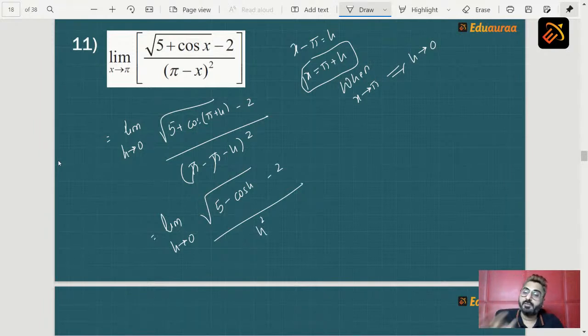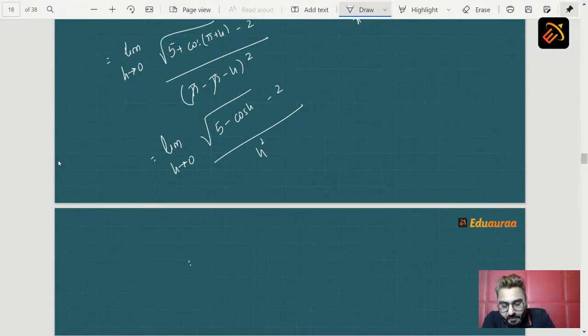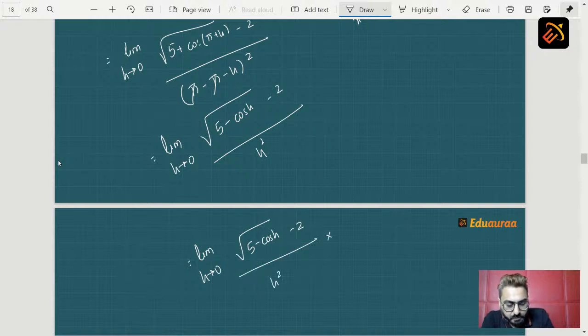Now you have to rationalize, because the difficult part here we have already solved in the starting. Now when you rationalize you will get your sum easily. There are chances that the sum will be solved easily and it will be 100%. So we will write the next step, that is the rationalized part, as limit h tending to 0 root of 5 minus cos h minus 2 upon h square into root of 5 minus cos h plus 2 upon root of 5 minus cos h plus 2.